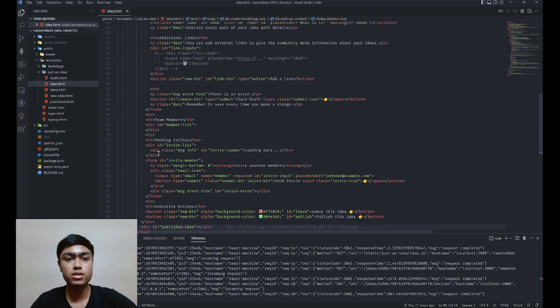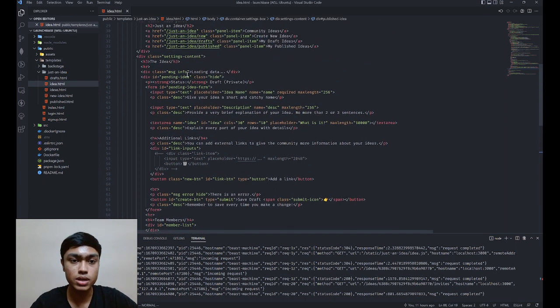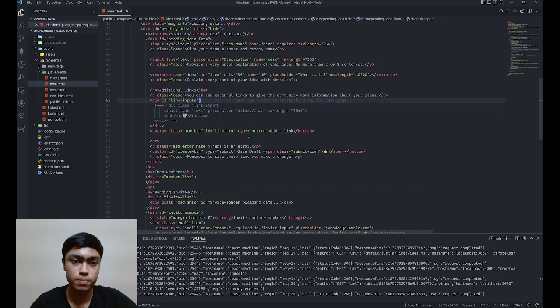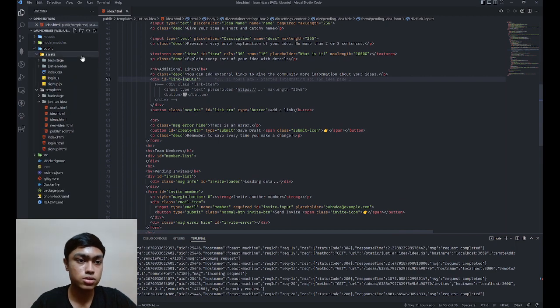Once the data is done loading, I'll show you the JavaScript, I'm going to remove this hide class. So it's going to be visible again, and then I'm going to populate all of these fields, these input fields, text area fields, all of this I'm going to populate. That's it, straightforward. And now I'll show you the JavaScript which actually executes all of this.